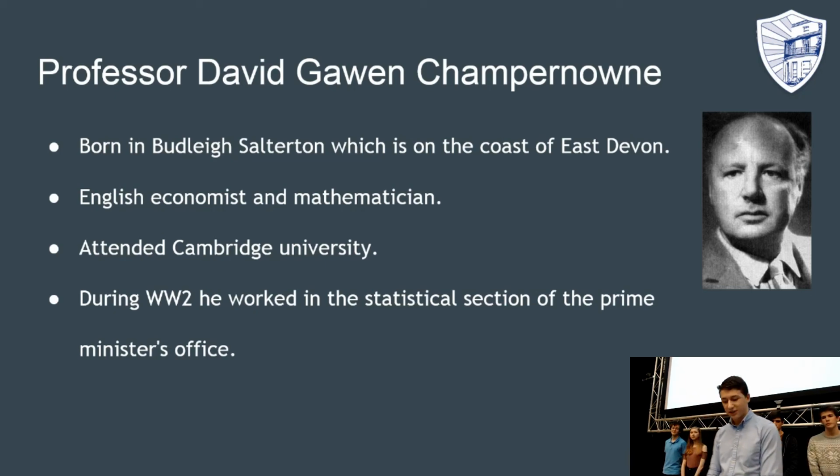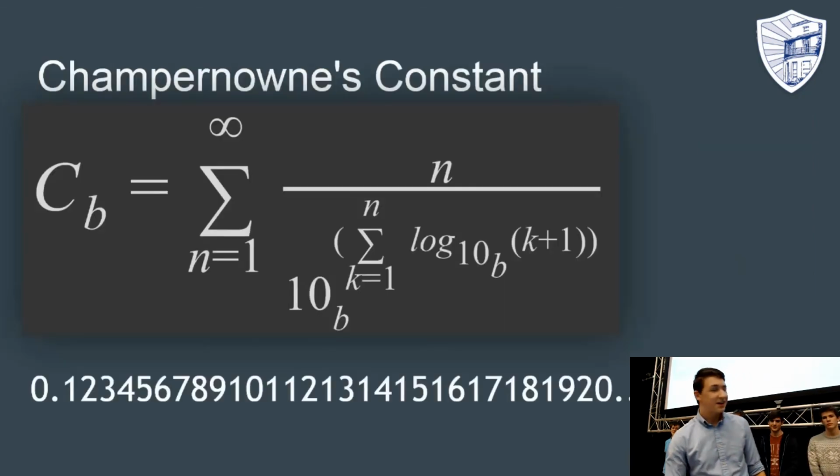But more importantly for us, he came up with this normal number. This is pretty much the basic form of a normal number, which has all the numbers from 0 to infinity, all in a decimal expansion, and it's a pretty complex formula just to have all the numbers in one formula.